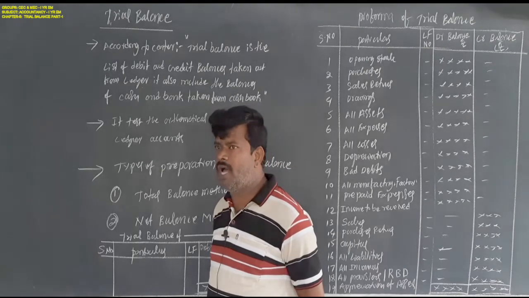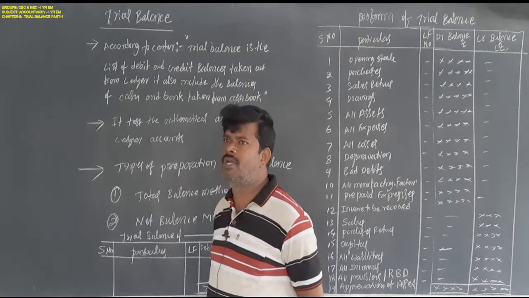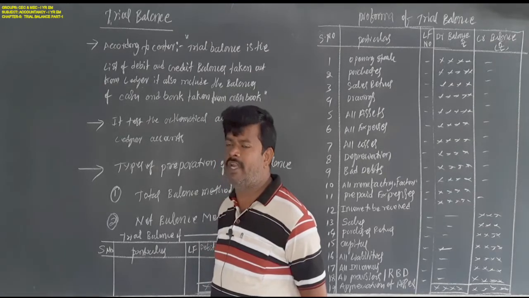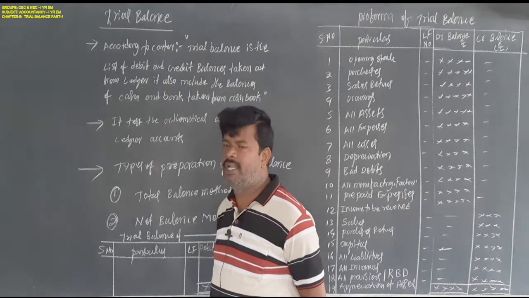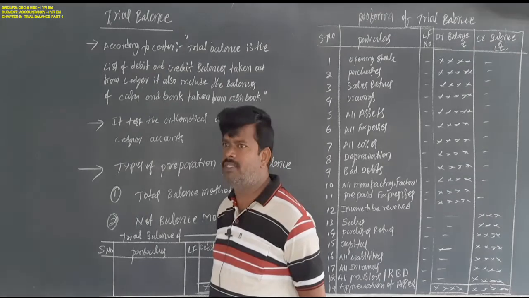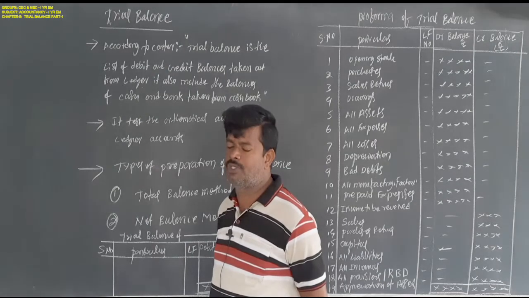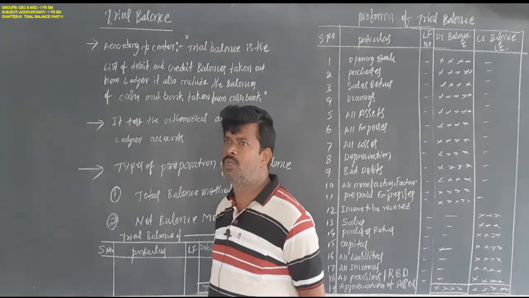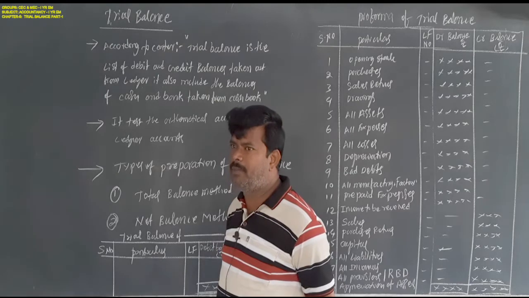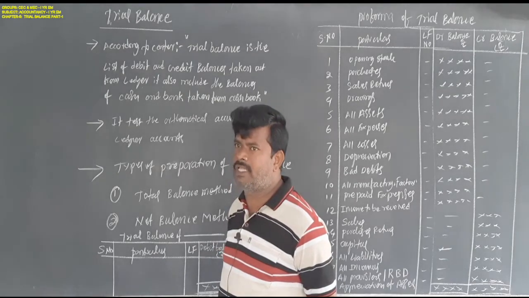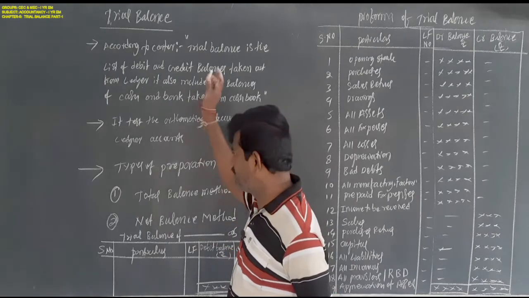If there is any overcast, undercast or wrong posting in ledger accounts, ultimately it affects the trial balance. If the trial balance shows debit more than credit, or credit more than debit, it means some errors have taken place in the accounts, which are identified through the accounts. This is the measure to check the correctness of transactions by the trial balance. So this is the trial balance.